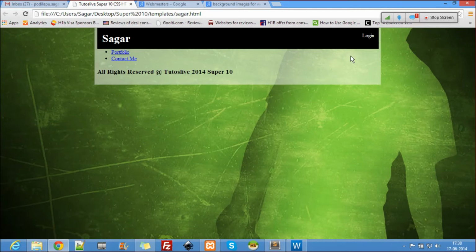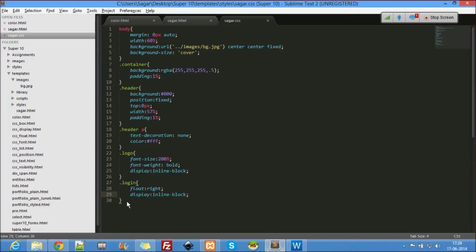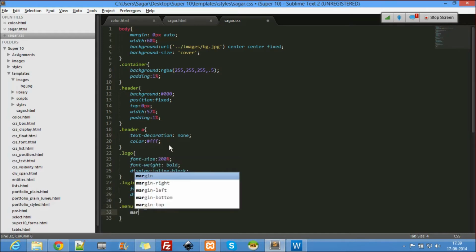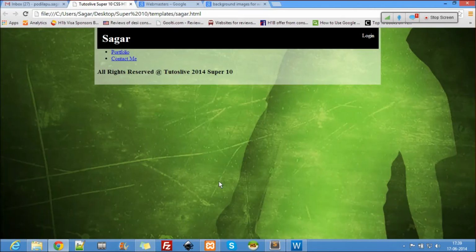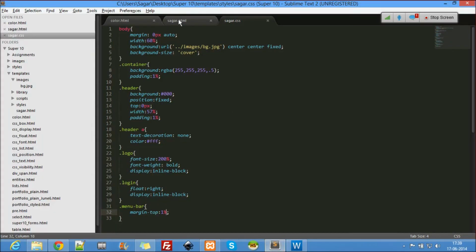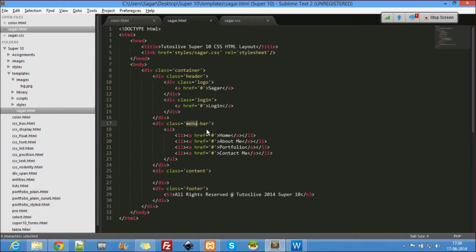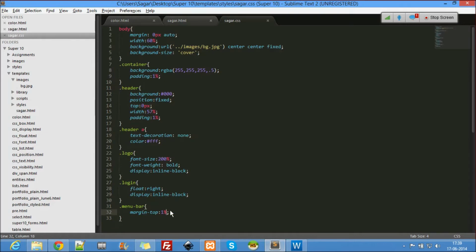Okay, now when I've done this, something has been hidden inside the header, right? So that has to be fixed. How will that be fixed? That is nothing but my nav bar, right? Menu bar. My menu bar should have a margin top. Let's take 1%. And let's see. Is it menu bar? Yes, menu bar, margin top 1%.